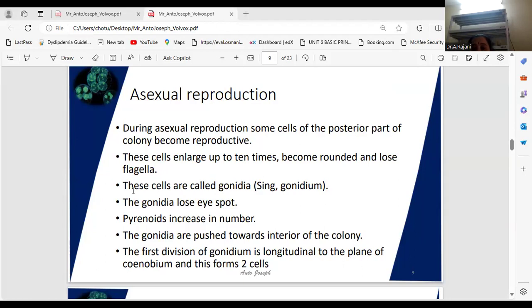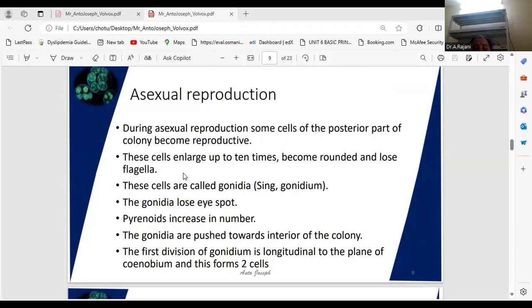Very important. Which cells are the reproductive cells? Cells that lose their flagella and increase in size. That cell is called gonidia. In asexual reproduction, what type of cells are present here? A normal cell converted, loses its flagella, and its size is also very large. That cell is called gonidia.